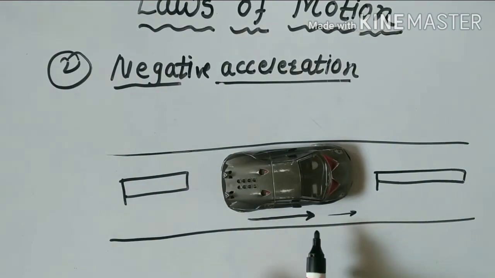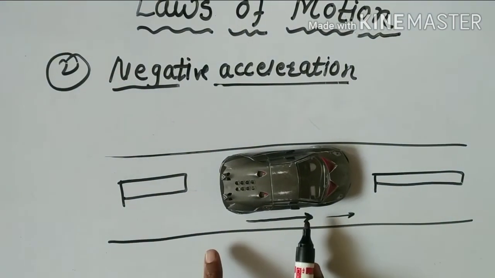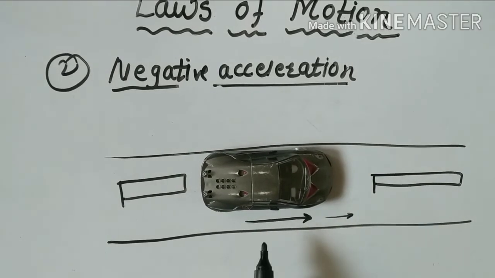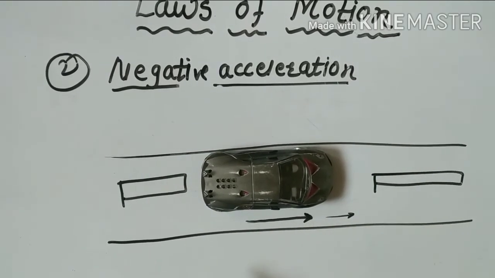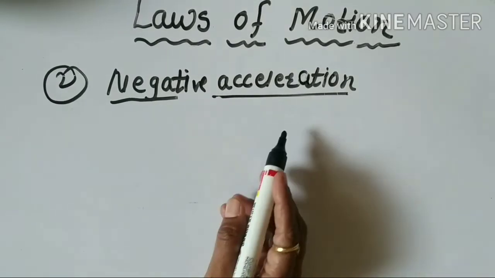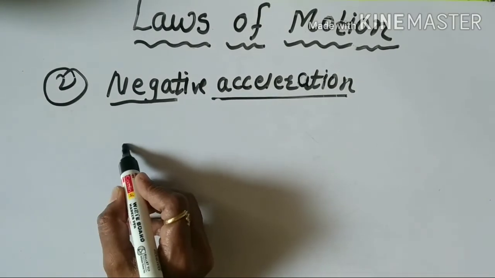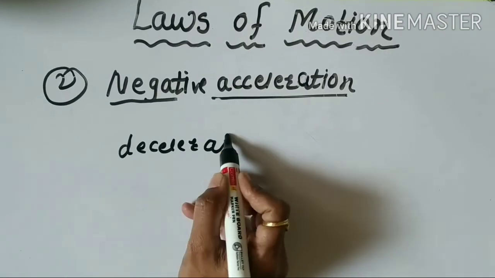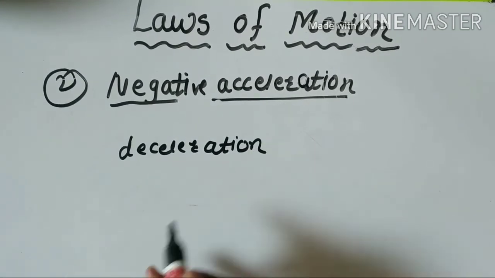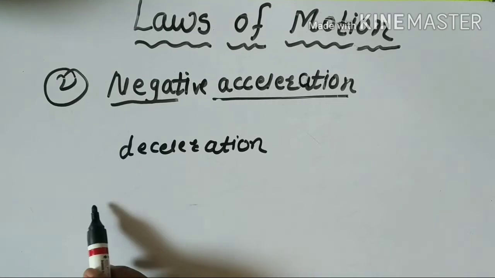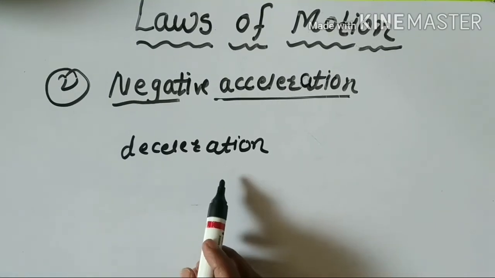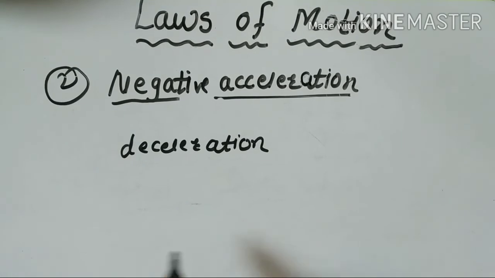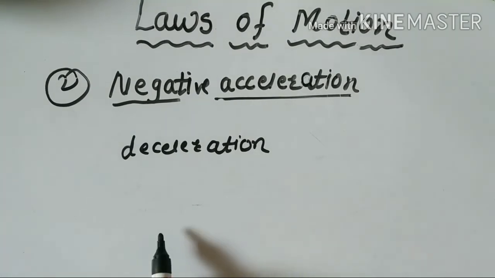So in this type, when the velocity of the object decreases with time, it is called negative acceleration. And negative acceleration is also called deceleration. So the definition of deceleration is that negative acceleration is called deceleration. Its direction is opposite to the direction of velocity.